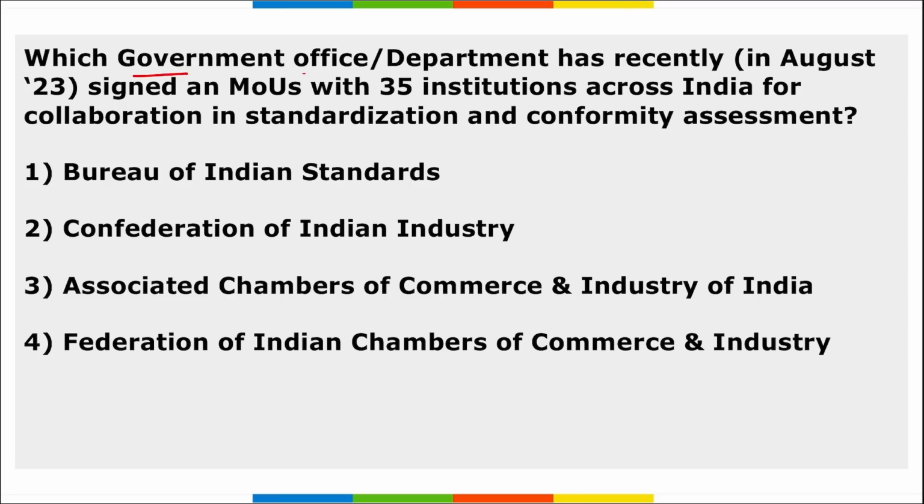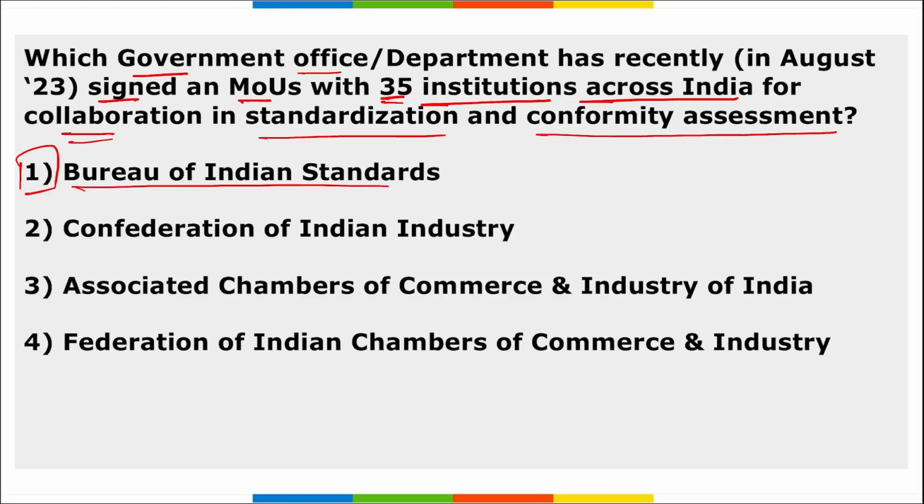Next, which government office or department recently signed an MOU with 35 institutions across India for collaboration in standardization and conformity assessment? So remember, it is your BIS, that is Bureau of Indian Standards.